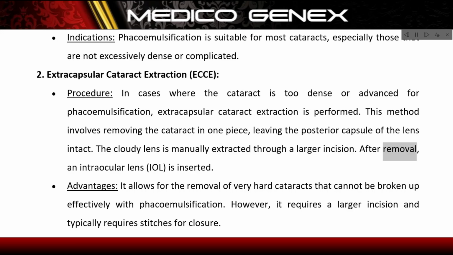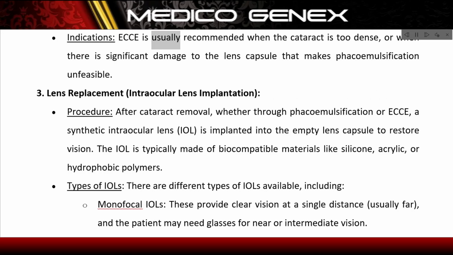After removal, an intraocular lens, IOL, is inserted. Advantages: it allows for the removal of very hard cataracts that cannot be broken up effectively with phacoemulsification. However, it requires a larger incision and typically requires stitches for closure. Indications: ECE is usually recommended when the cataract is too dense, or when there is significant damage to the lens capsule that makes phacoemulsification unfeasible.